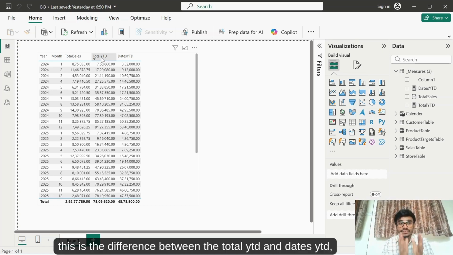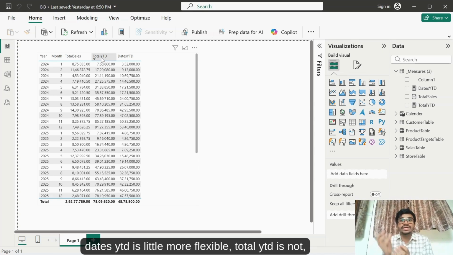Okay, this is the difference between the total YTD and dates YTD. Dates YTD is a little more flexible, total YTD is not.